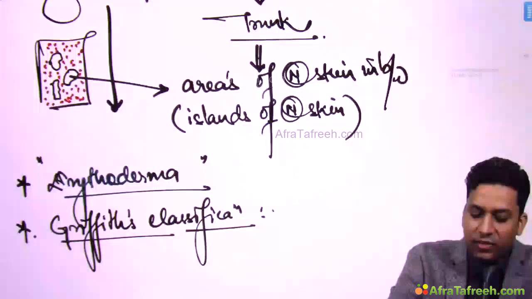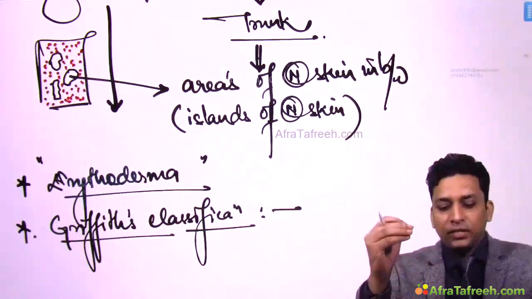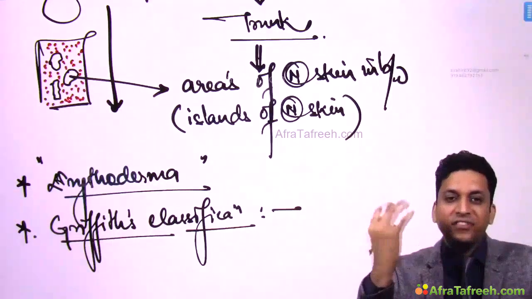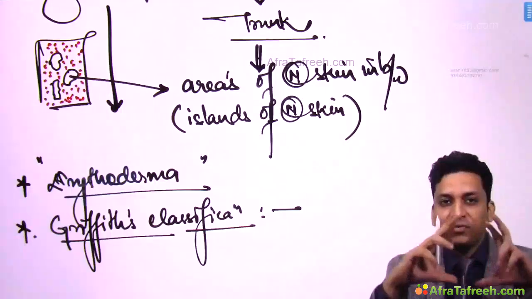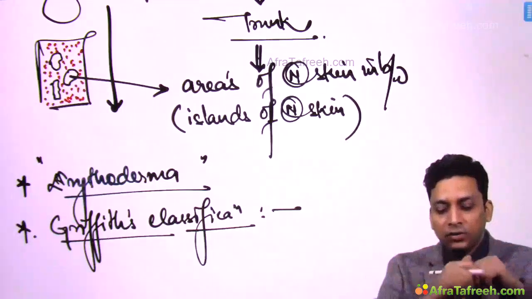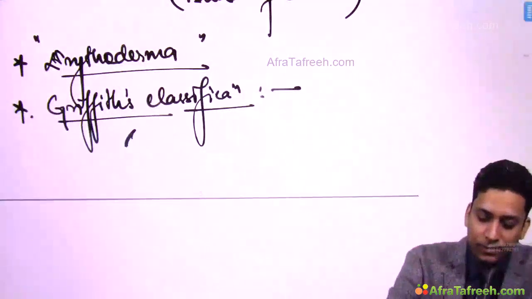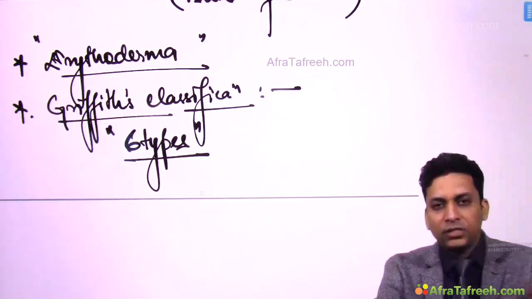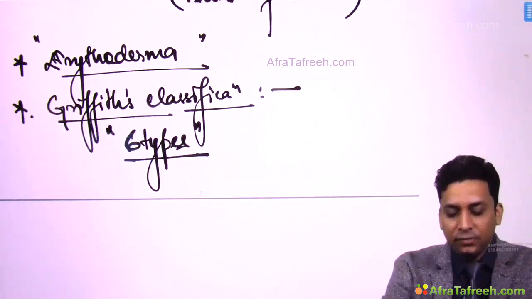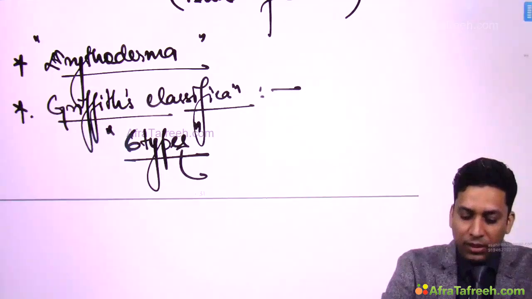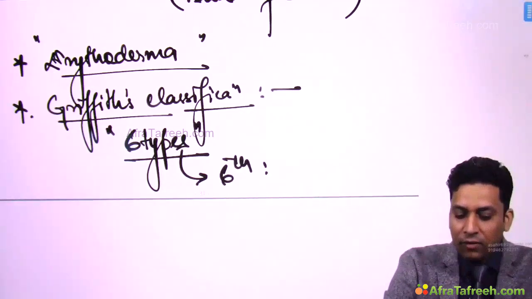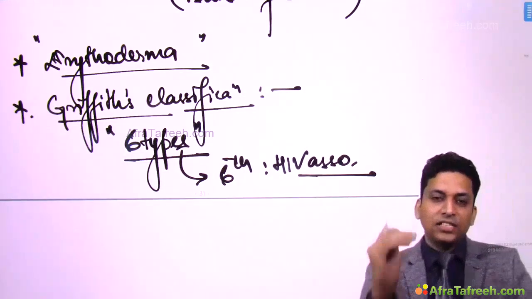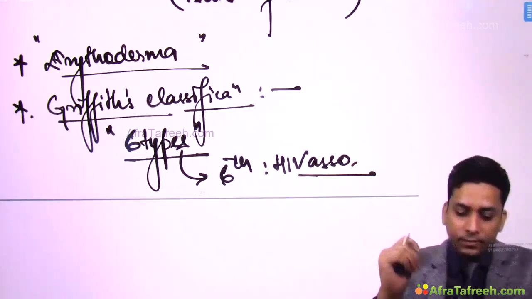Now this scientist Griffith classified pityriasis rubra pilaris into 6 types. This is known as Griffith's classification. Initially he classified into 5 types and later the 6th type was added. So remember, there are 6 types according to Griffith's classification. No need to remember all these types because this is not a very common disorder asked in exams. This is a rare condition. Just remember the 6th type which was later added was HIV associated. So there are 5 types and the 6th one is HIV associated PRP.